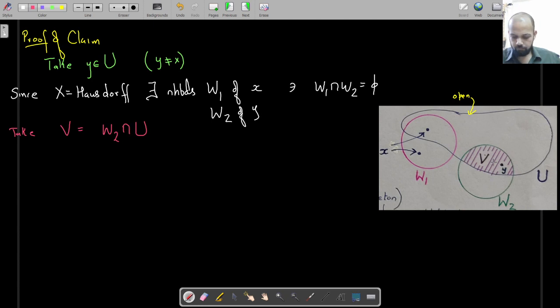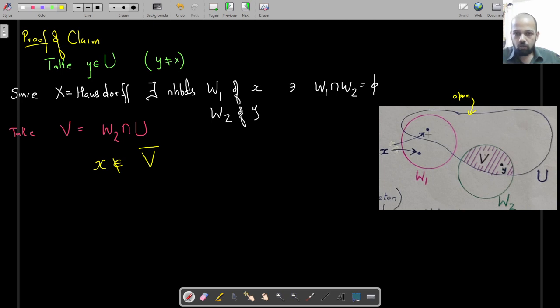It's non-empty. All we have to do is show that there exists a non-empty set inside U such that x does not belong to its closure. So V is non-empty, clearly y is there in V. V sits inside U, and x does not belong to V closure.